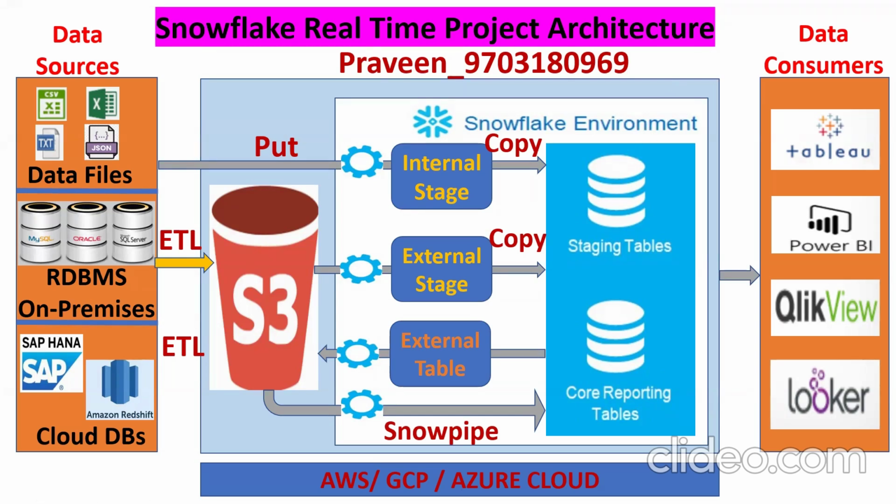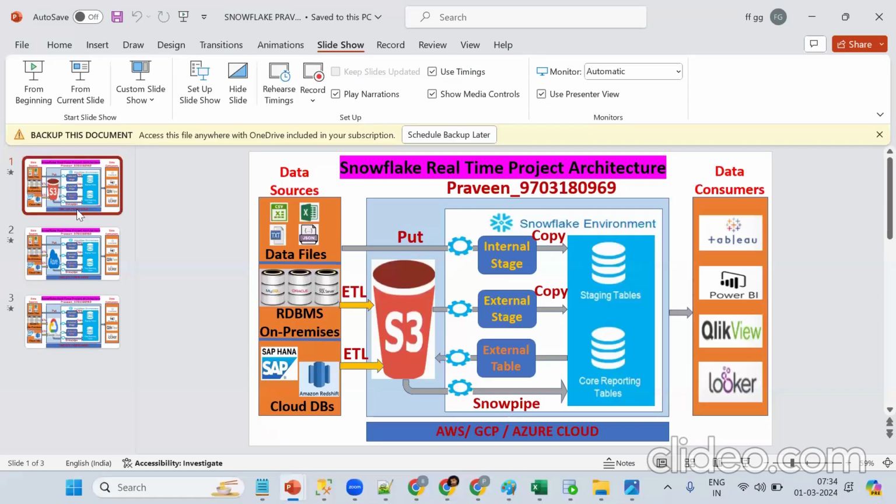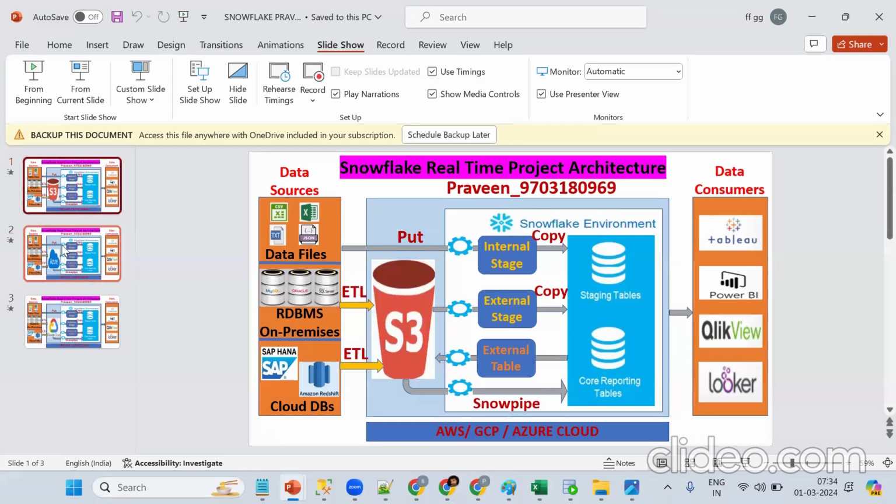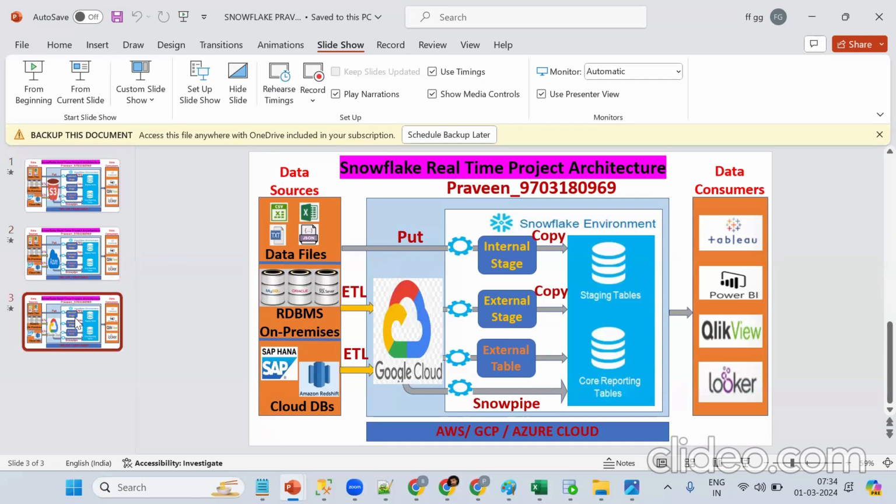So, clear so far? This is the thing. Snowflake supports multi-cloud, which can be AWS, the Amazon one, or Azure, the Microsoft one, or the Google Cloud one. Got the point? Yes or no? So Snowflake supports multi-cloud: AWS, Azure, or GCP.